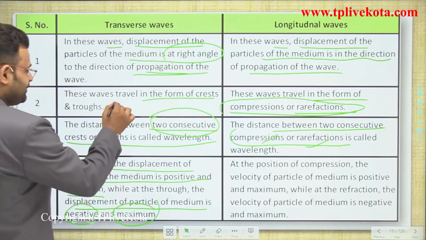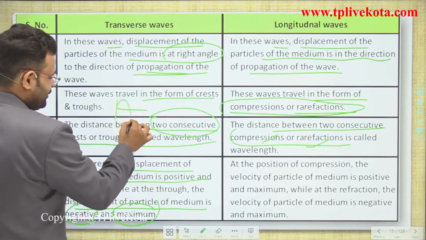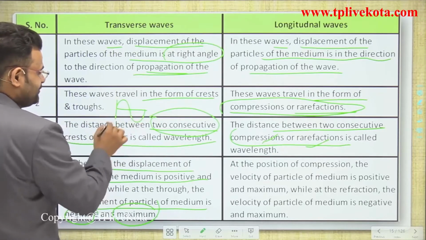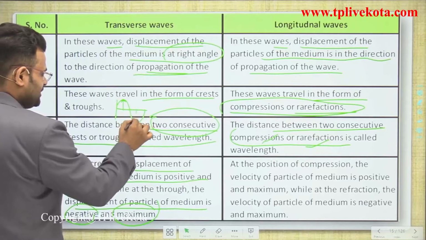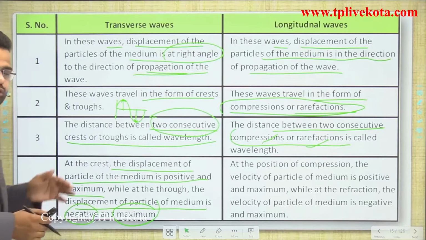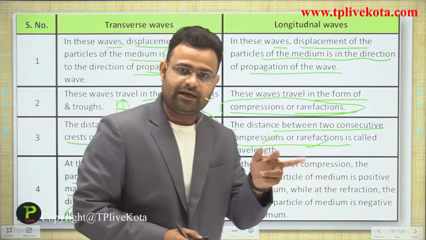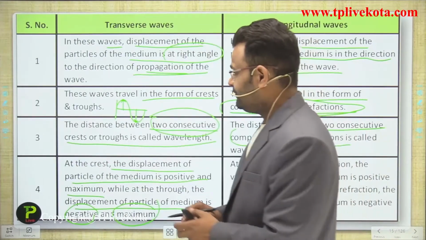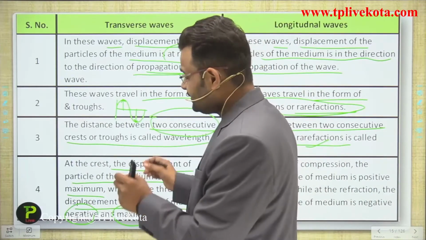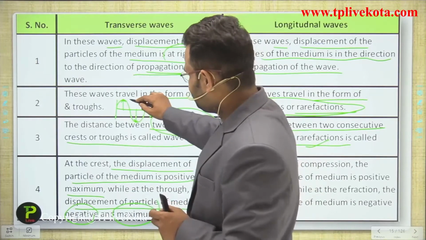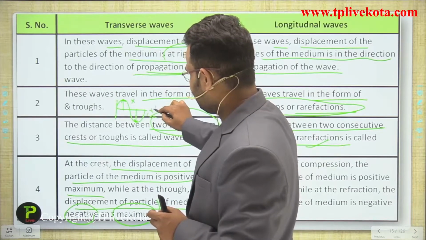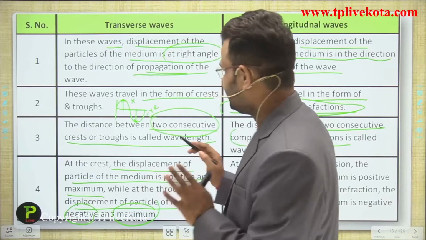So guys, what is happening in that part? That is a waveform, with crest and trough. The crest has the maximum displacement and the trough also has a maximum displacement but in the opposite direction. Both have a maximum displacement, but that one is positive and that one is negative. Okay, that is positive and that is negative.